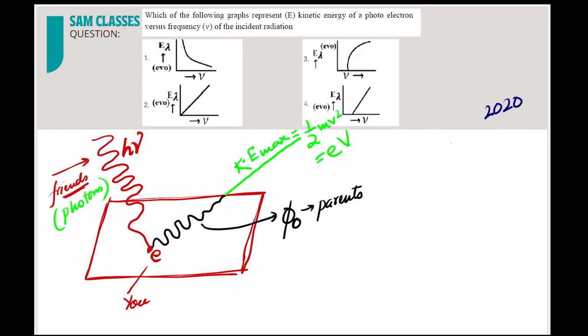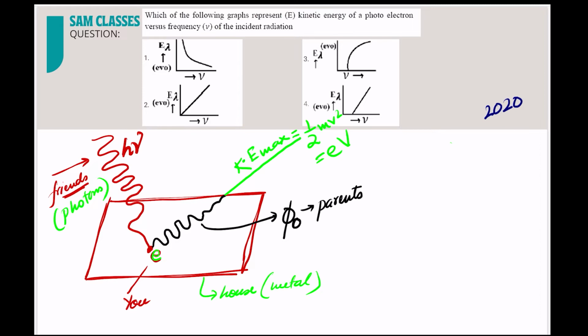Okay, your friends are nothing but a bunch of photons which are coming to your house, basically to the metal. The metal sheet is the house. And they're hitting the electrons and imparting the energy, transferring the energy. The electron, after taking the energy, wants to go out, but before going out, the metal is holding that electron, correct?